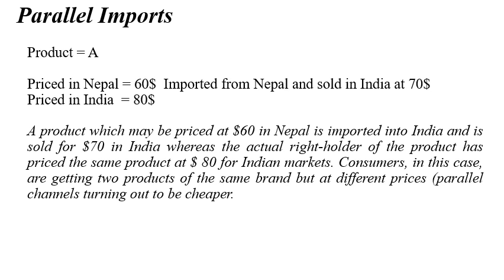For example, if product A is having a trademark of company C, so company C is the actual owner, the trademark owner of it, right?